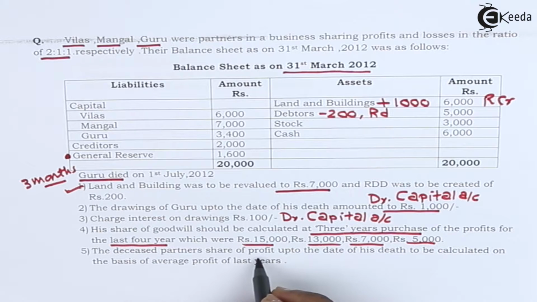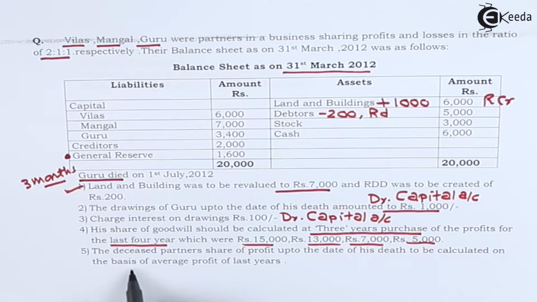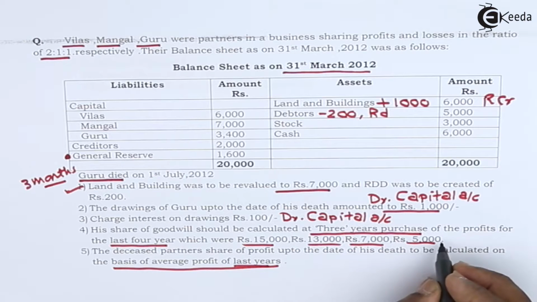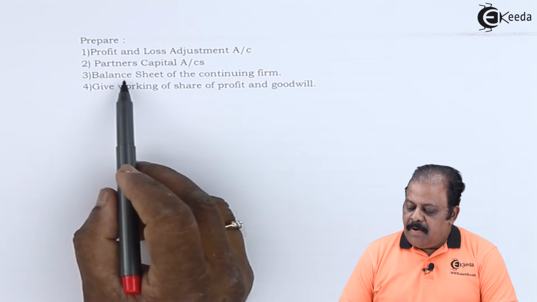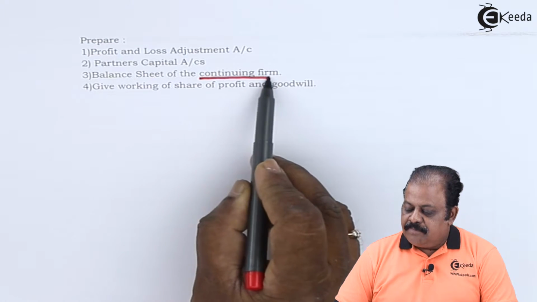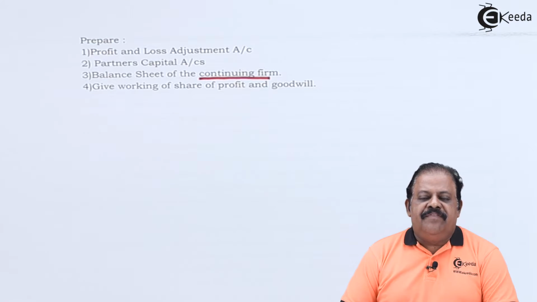The deceased partner's share of profit up to the date of his death to be calculated on the basis of average profit of last year. Last year profit, that is rupees 5,000. We are required to do a working note for this. We are required to prepare profit and loss adjustment account, partner's capital account, balance sheet of continuing firm, and working for share of profit and goodwill.